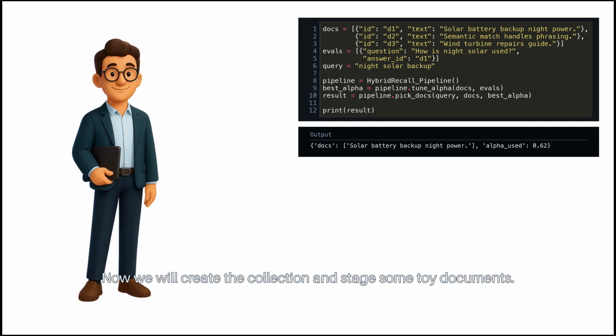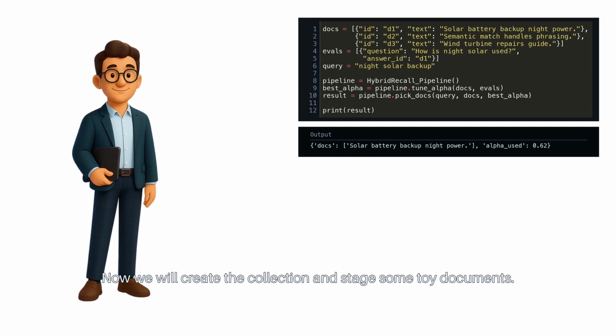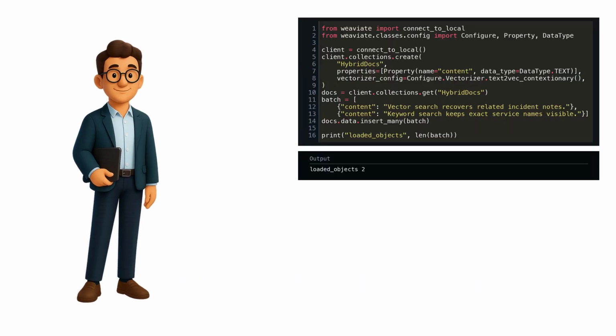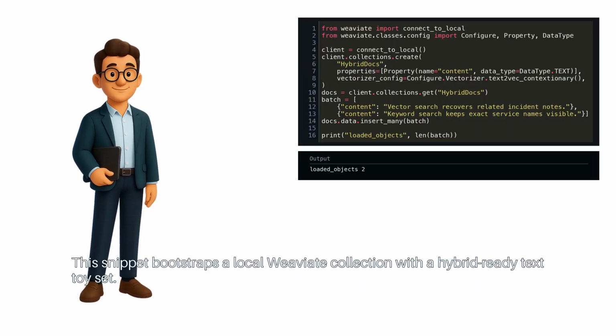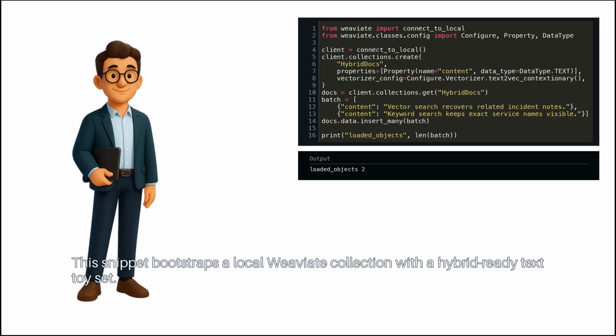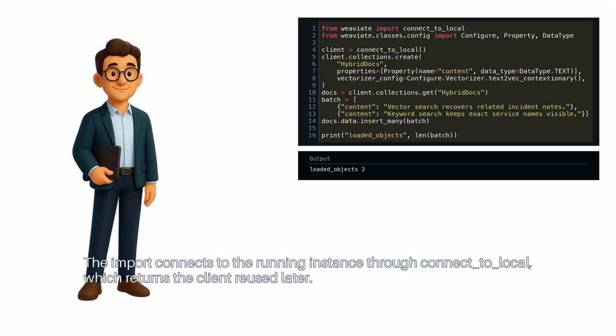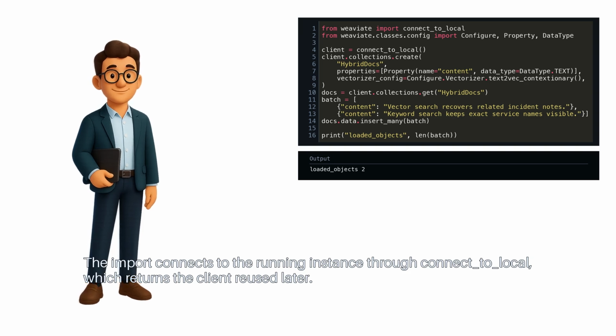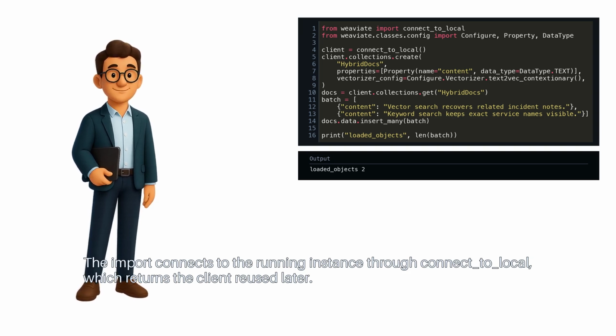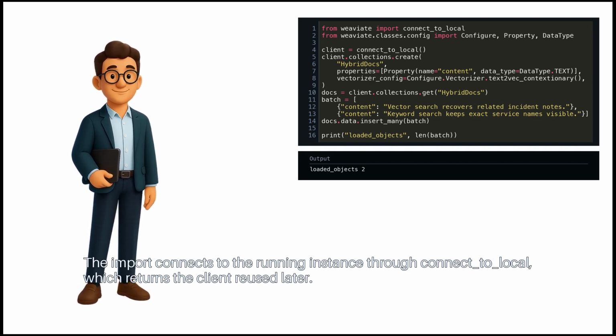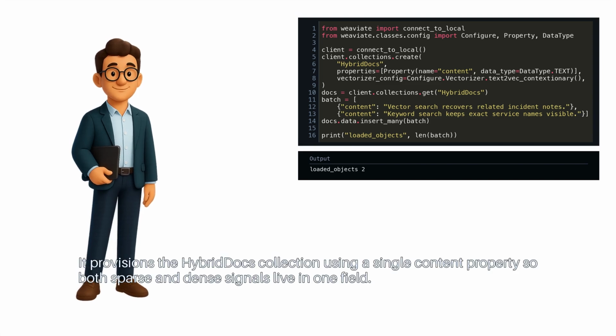Now we will create the collection and stage some toy documents. This snippet bootstraps a local Weaviate collection with a hybrid-ready text toy set. The import connects to the running instance through connect to local, which returns the client reused later. It provisions the hybrid docs collection using a single content property, so both sparse and dense signals live in one field.